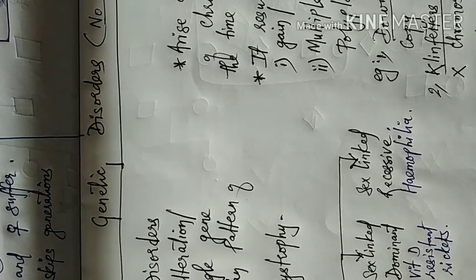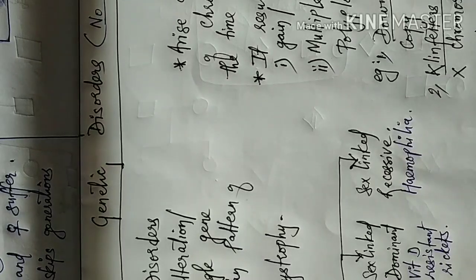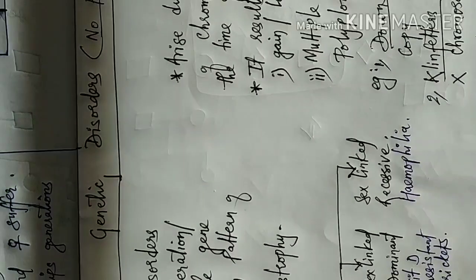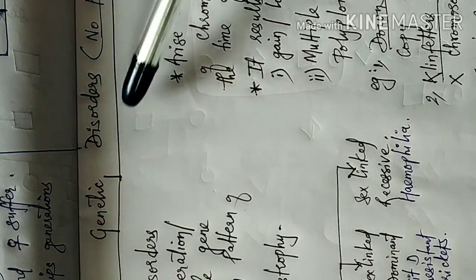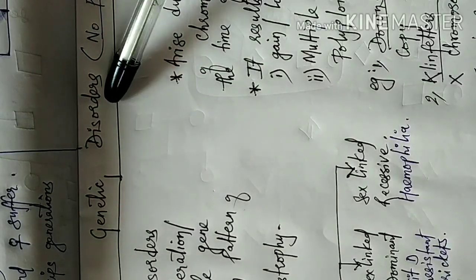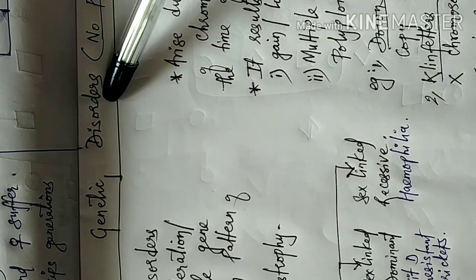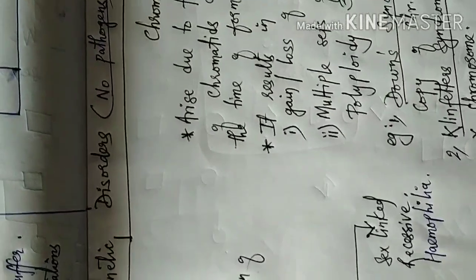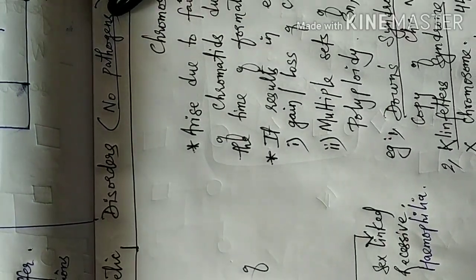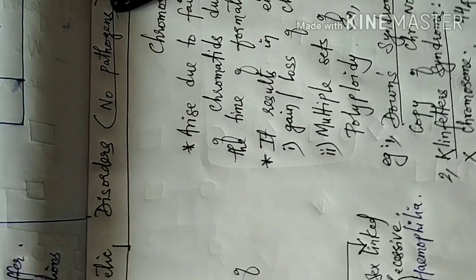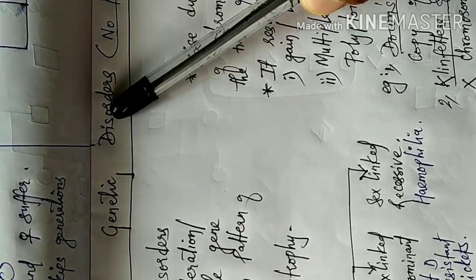Before we move on to more details of pedigree analysis, let us also discuss genetic disorders. Genetic disorders are not really diseases, but these disorders are because of a mutation in a certain gene, or the presence or absence of certain chromosomes. Therefore we call them disorders. There is no pathogen involved. A pathogen is an organism that causes a disease. Here in these disorders there are no pathogens. It is because of genetic reasons that these disorders arise.